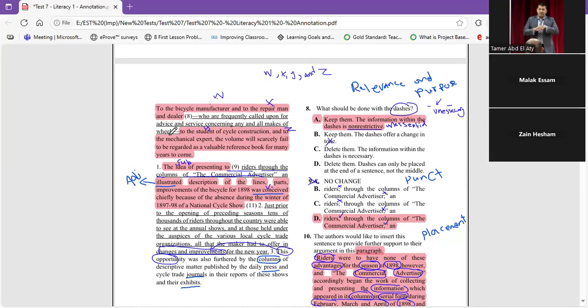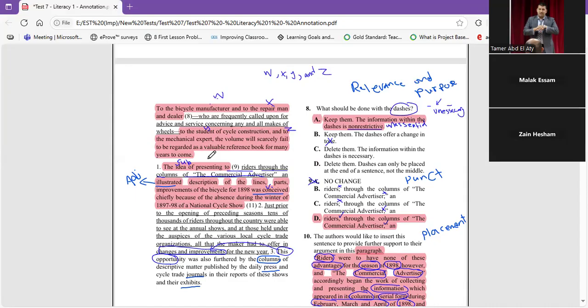Those dashes. And we know we put dashes for a phrase or clause that is unnecessary. So I'm going to read without the dashes or what is between them. If I find that nothing is missing, I'm going to keep them. If I find that something is missing, I'm going to delete the dashes.